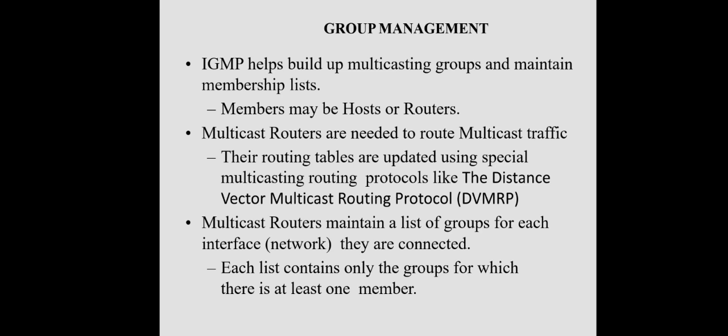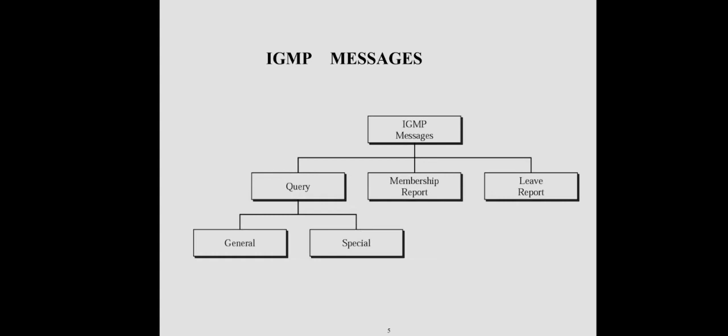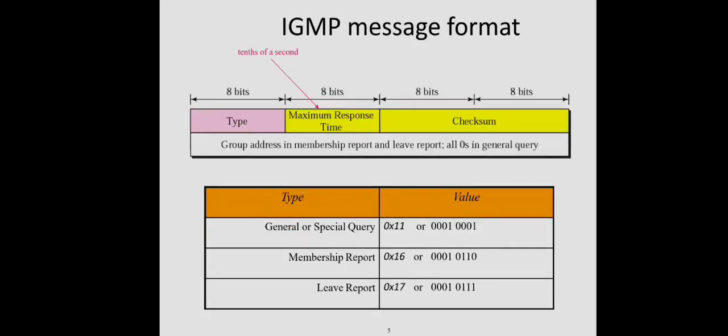by the multicast routers. And IGMP performs its functions through a set of messages, and we can classify these messages into three different categories: query message, membership report and leave report. And the query can be either a general query or a special query. This is the format for the IGMP message. The first field indicates the type of the message, the second the maximum response time, and then the checksum. Then the group address in membership report and leave report, and it will be 0 in case of general queries.